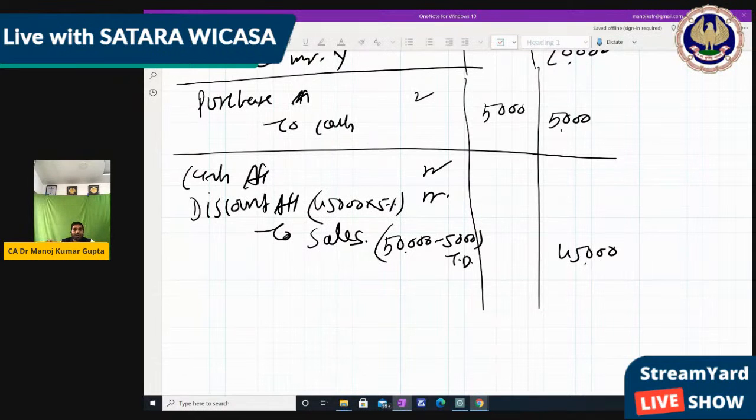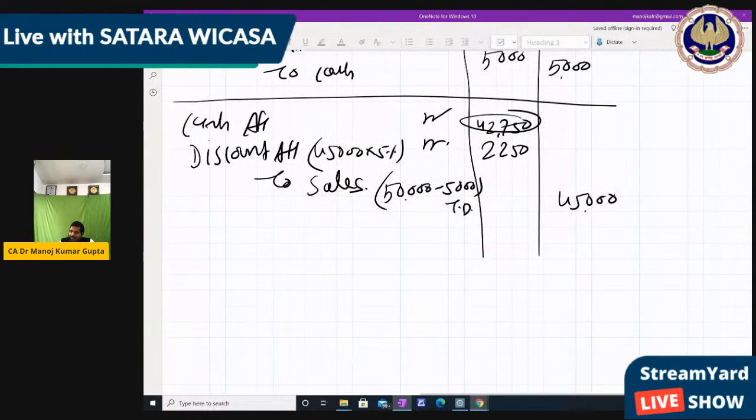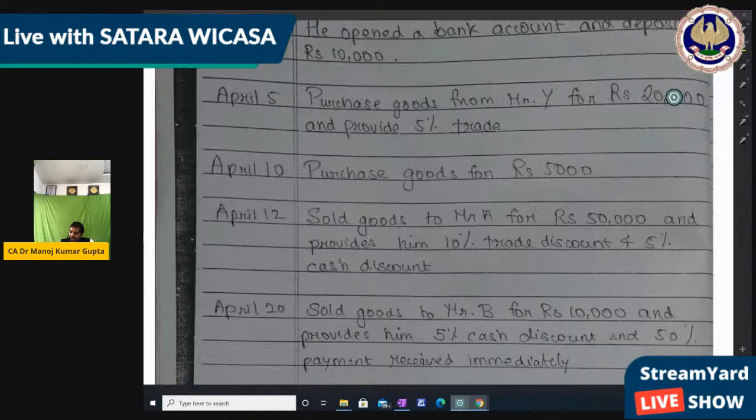So 5% on 45,000 is how much? 2250. Then how much cash? That is 42,750. Right? Next transaction entry, cash sale.